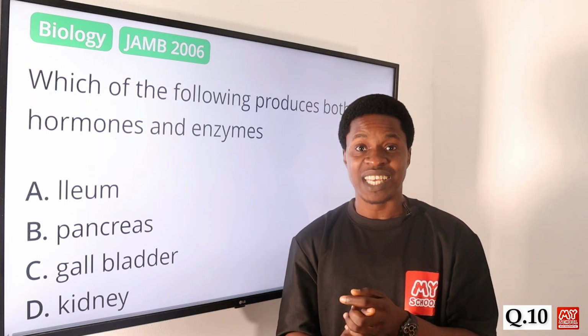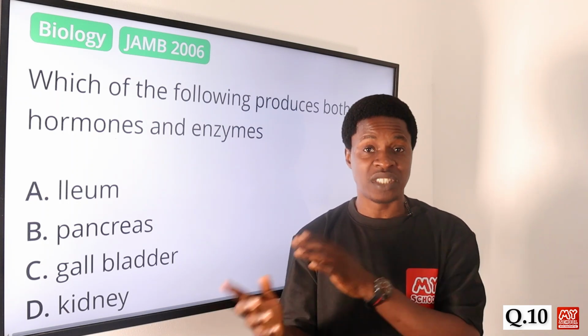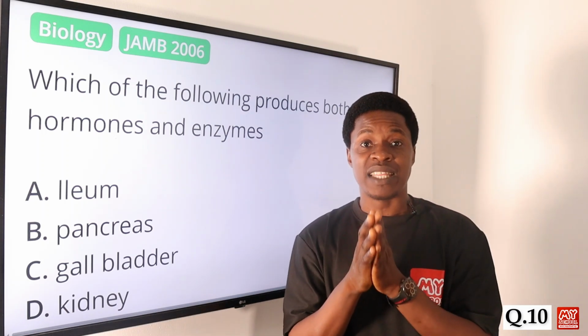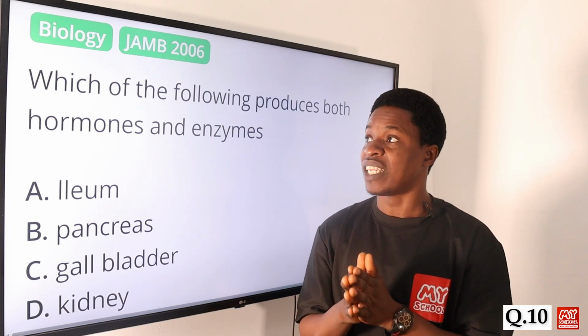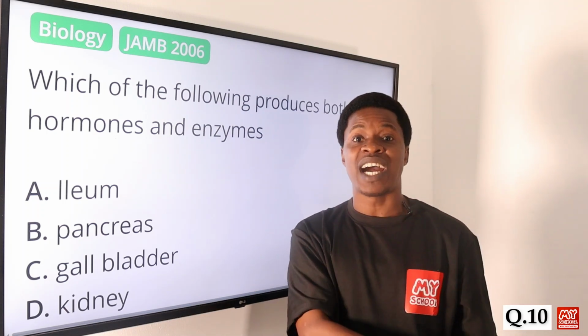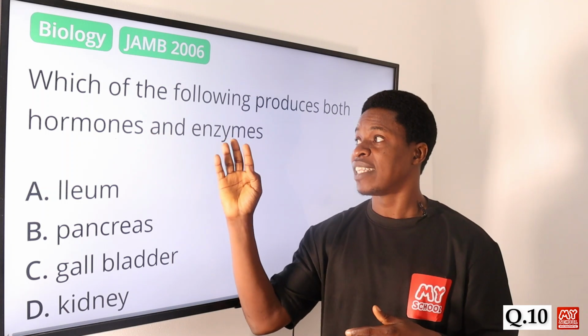And then we talk about the last one, which is the trypsin. The trypsin, usually we want to break down the protein that is consumed into amino acids that is actually needed in the body of the organism. So we say that the pancreas actually is responsible for the production of both the exocrine and the endocrine glands that we have. So the hormones and the enzymes.